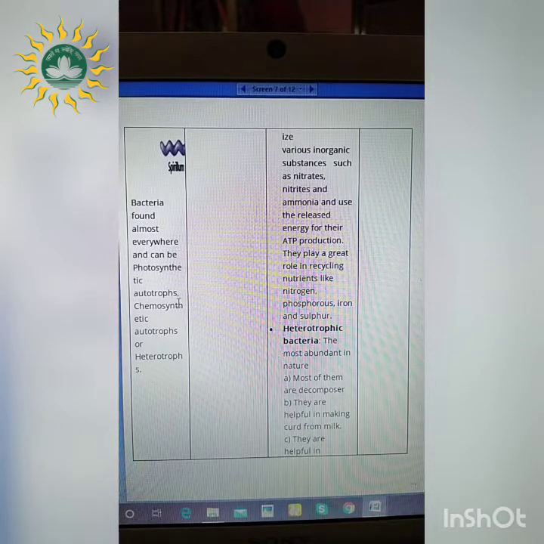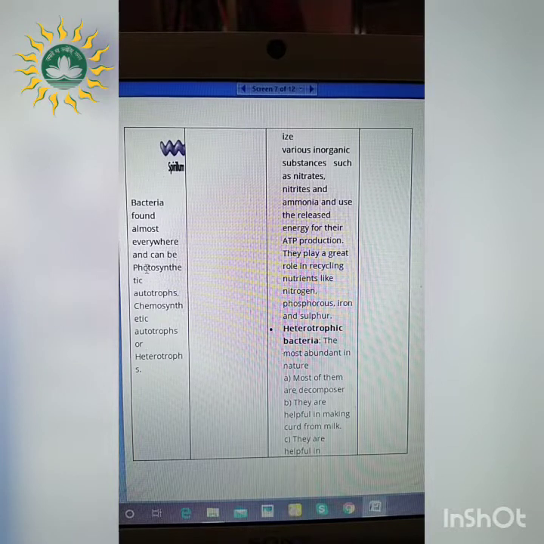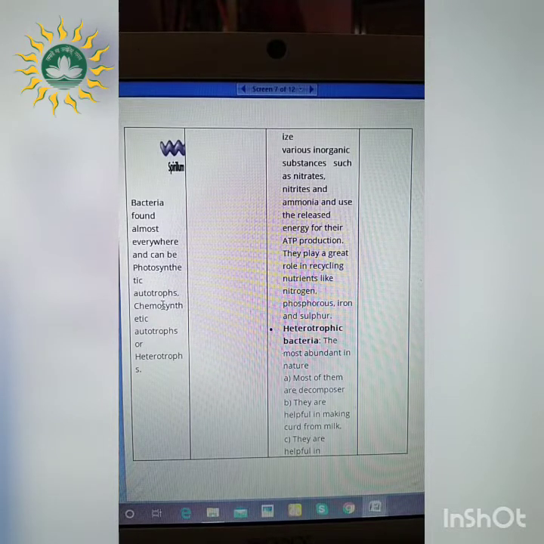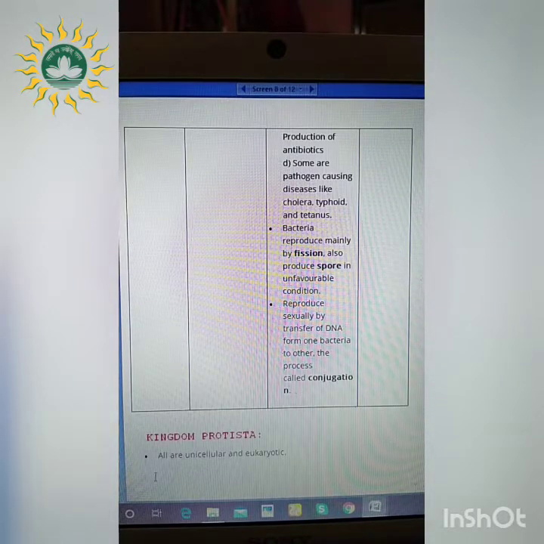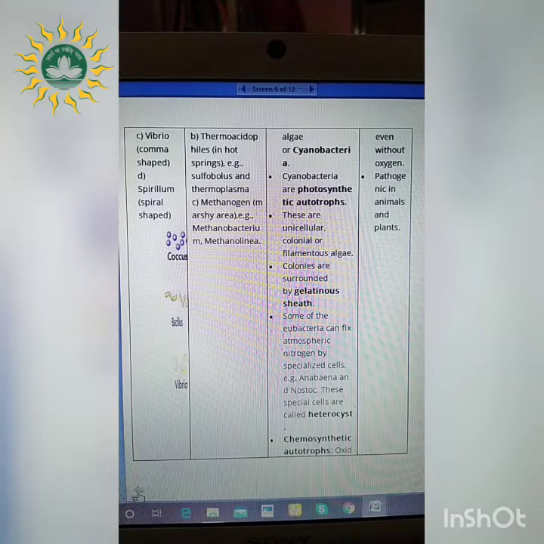As we have studied about the mode of nutrition in the kingdom Monera, photosynthetic autotrophs means it is taking the help of light for nutrition. Chemosynthetic means it is taking the help of chemicals, and heterotrophs means it is depending on other organisms.